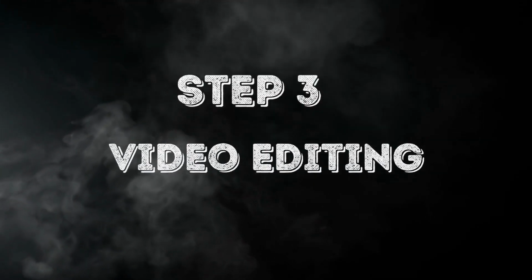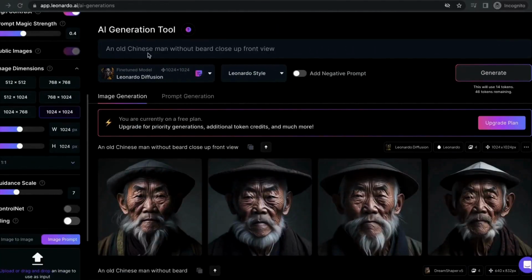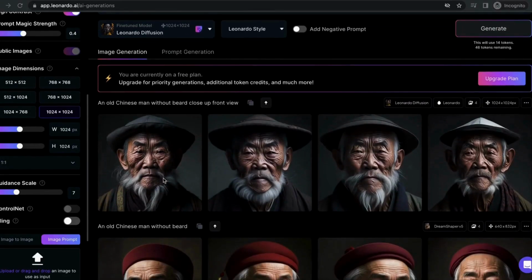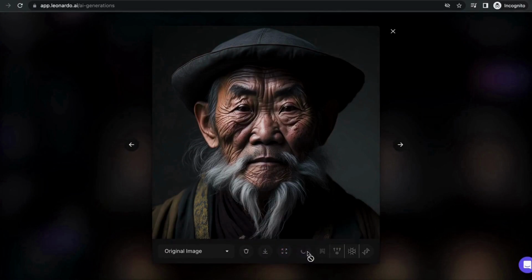Step 3. Video editing. Now we will create a character image for our video using Leonardo AI. Go to Leonardo AI and write an old Chinese man without a beard front view. You can select any image and click on Remove Background button. Then click on the Download button.